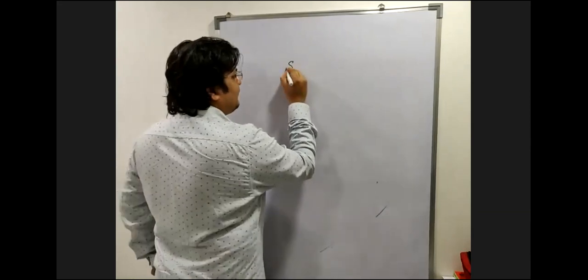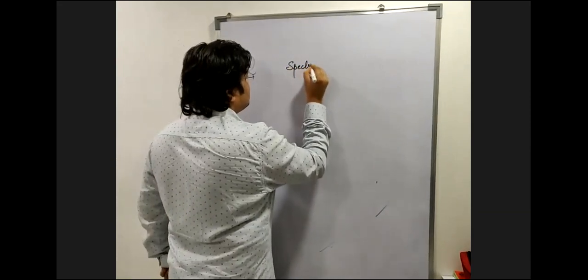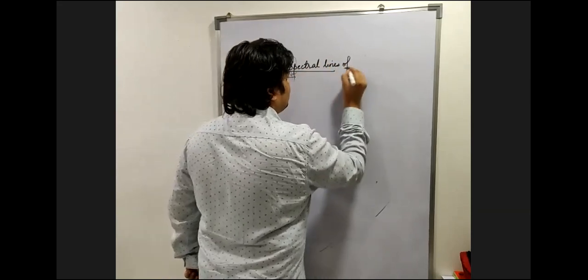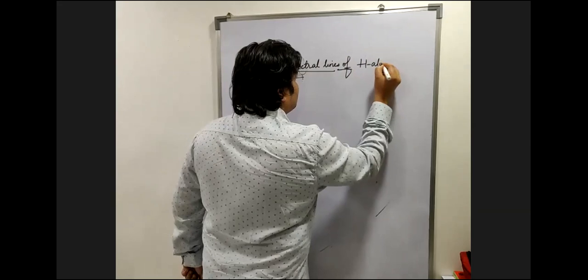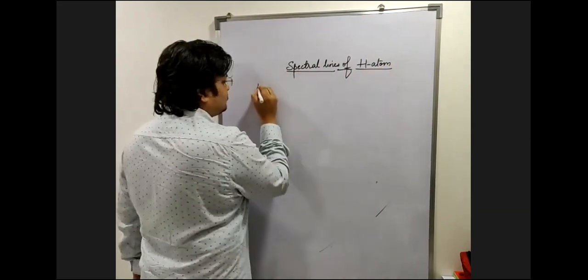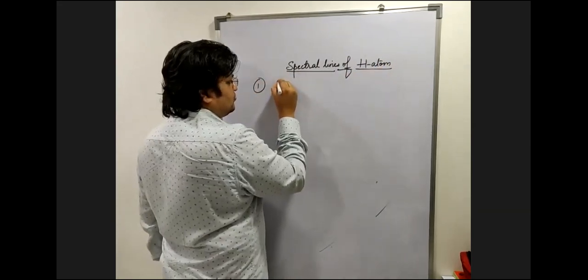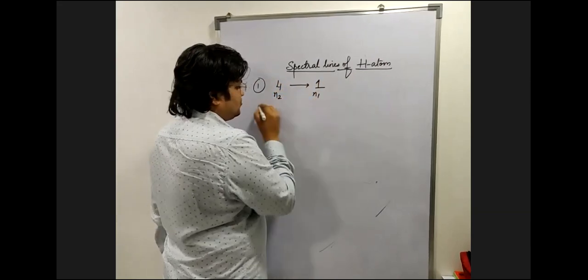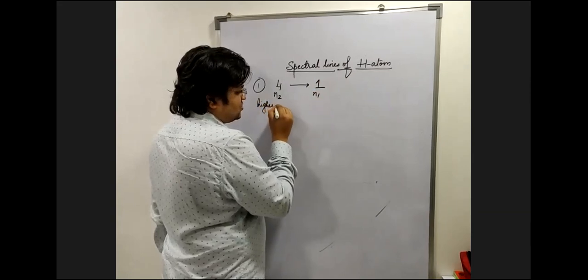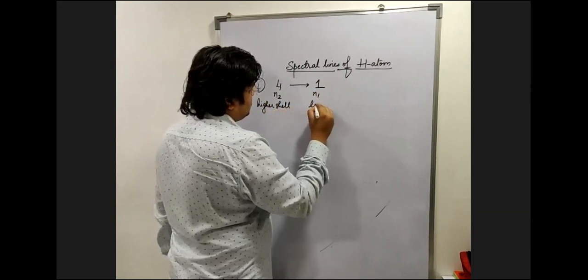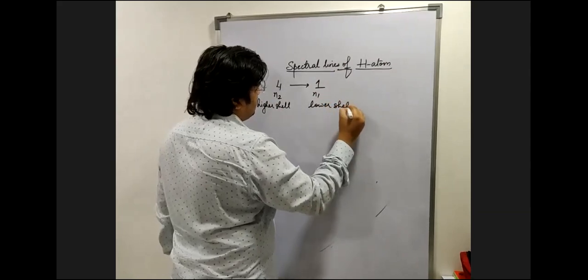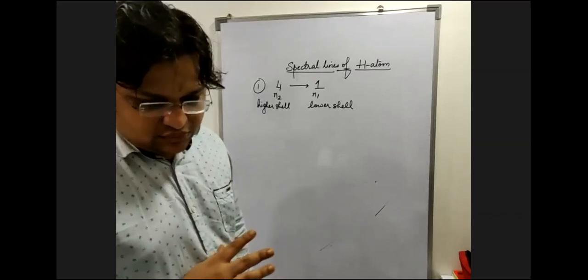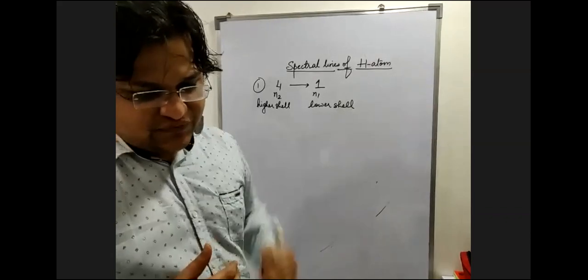Discuss something. An electron is jumping from the fourth shell to the first shell.